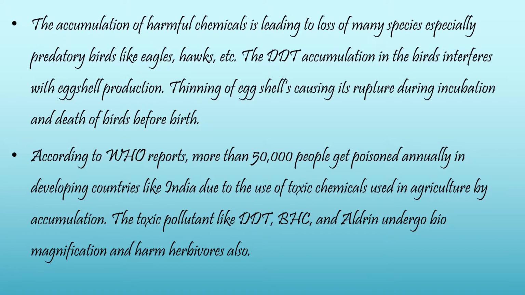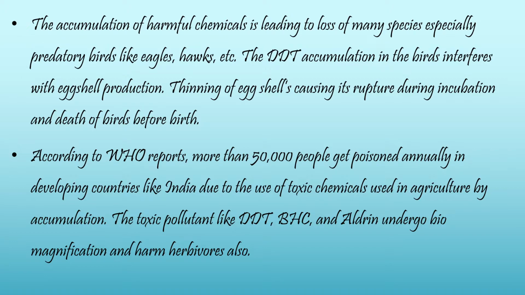According to WHO reports, that is the World Health Organization, more than 50,000 people get poisoned annually in developing countries like India due to the use of toxic chemicals in agriculture, by accumulation.